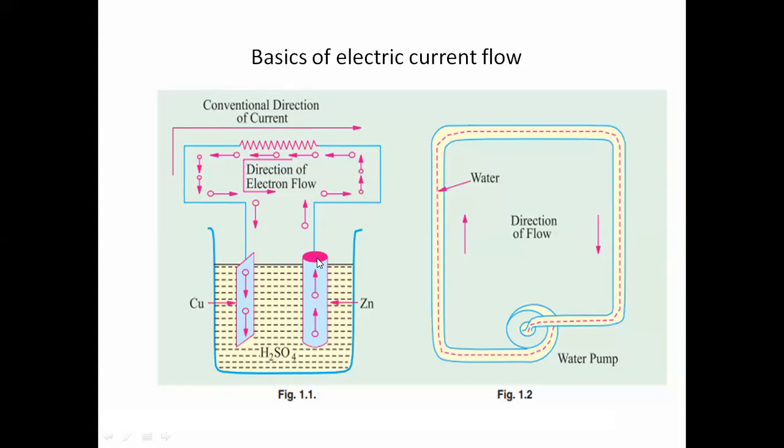By connecting these two electrodes through a resistor or a load, electrons will pass through this external circuit and through this resistor. So there is a flow of electrons, and this flow of electrons we can consider as a current.